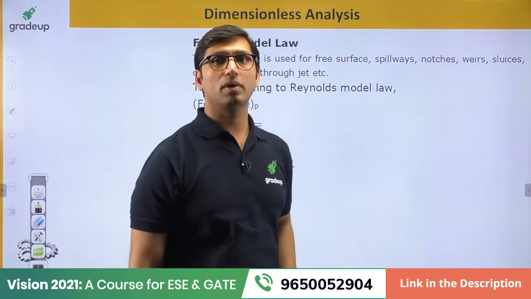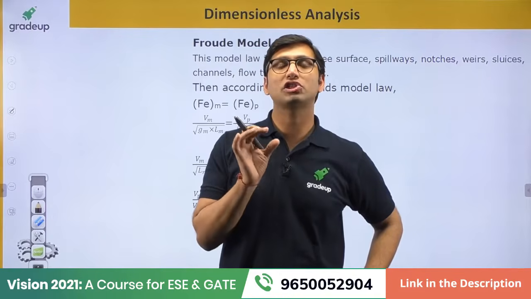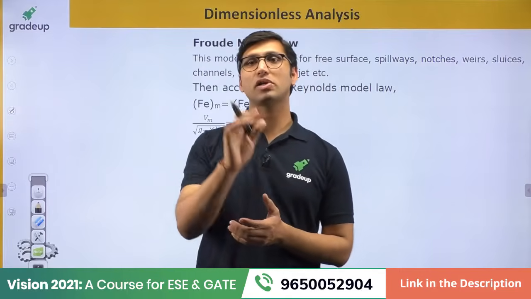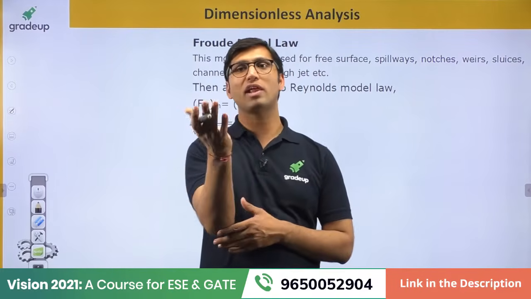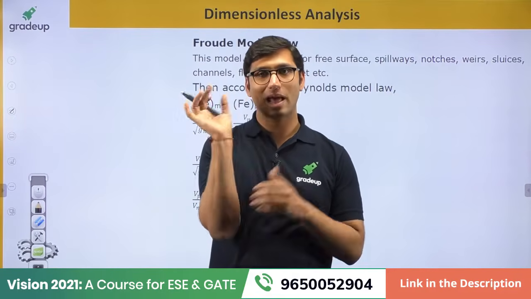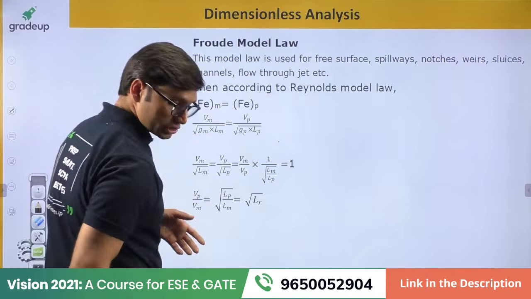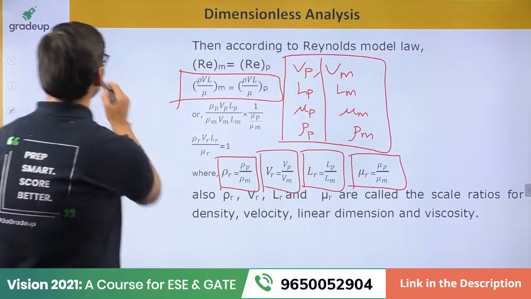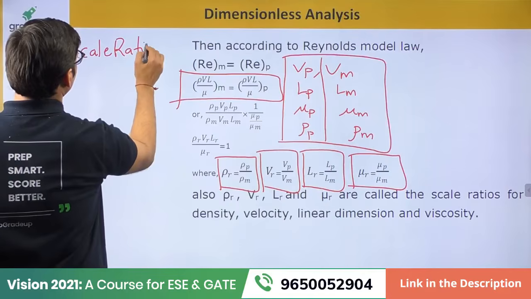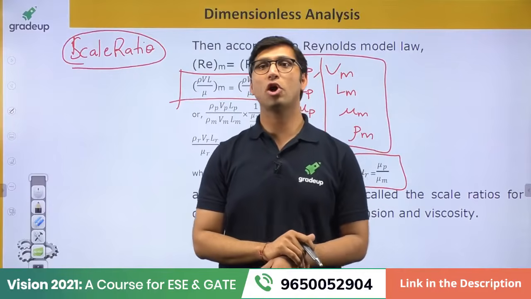Well, Madhu, that is also the formula of characteristic dimension. But if you see the questions of dimensional analysis, for solving them, normally they don't give you the value of 4A by P. That we will not be using for solving the questions of dimensional analysis. For that, they will give you the value of length ratio. They will give you the value of scale ratio. In the previous year questions, they give the value of scale ratio for solving the question, either for Reynolds model law or Froude model law.